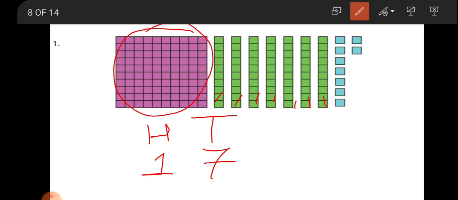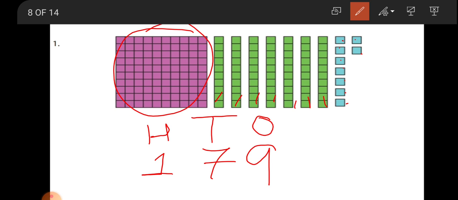And then how many loose blocks? 1, 2, 3, 4, 5, 6, 7, 8, 9. So last, in the ones place 9. So 1 is in hundreds, 7 is in tens and 9 is in ones. How to read this number?